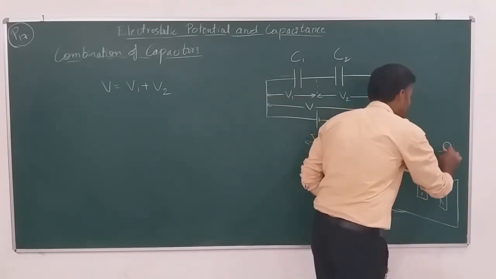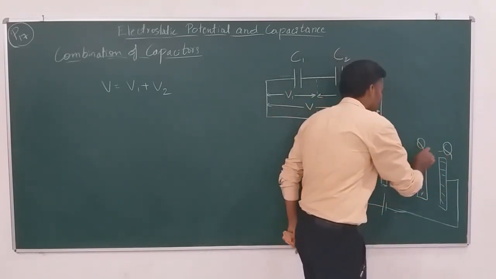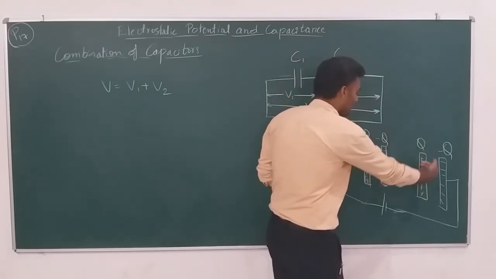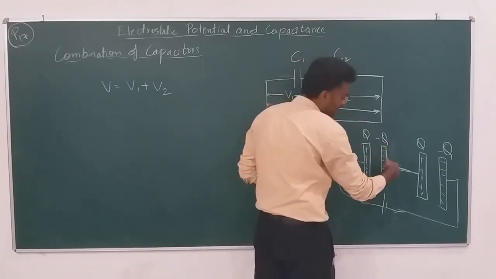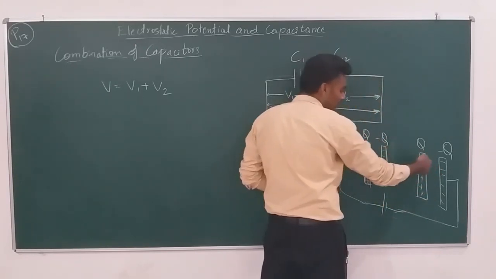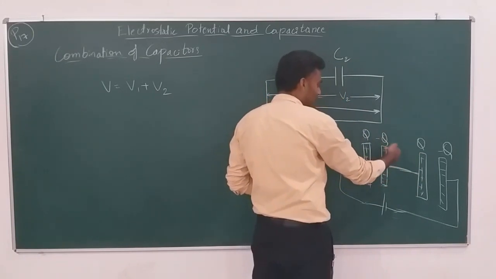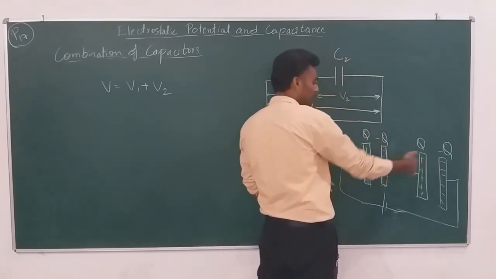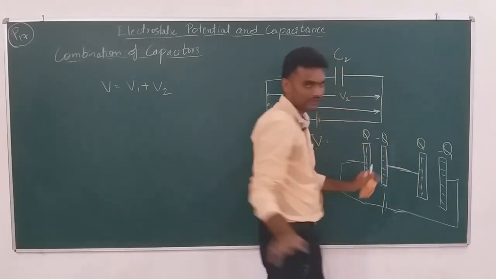So this will definitely be minus Q. If this is minus Q, this will again be plus Q, because so many electrons have flowed into this plate of the capacitor C1. The number of electrons that left here is equal to the number of electrons that came here. So it's plus Q, this will be minus Q, conservation of charge.